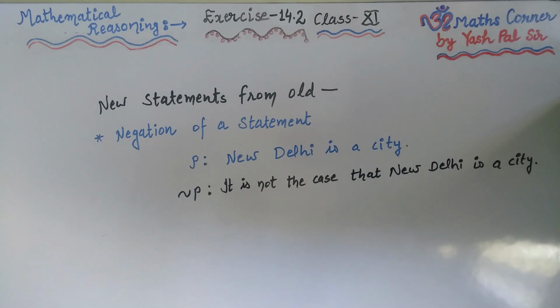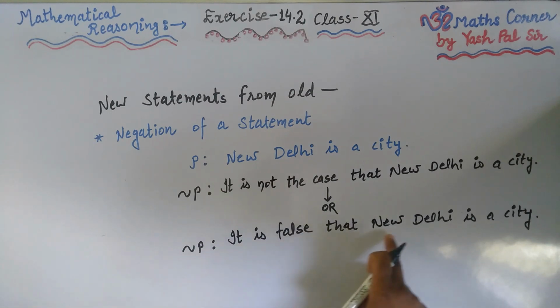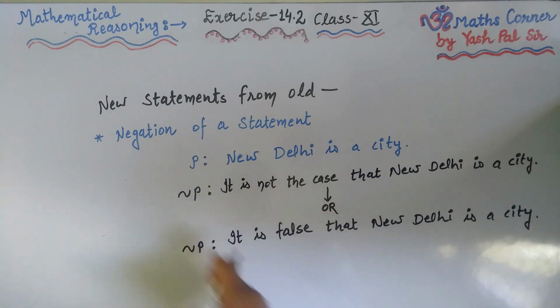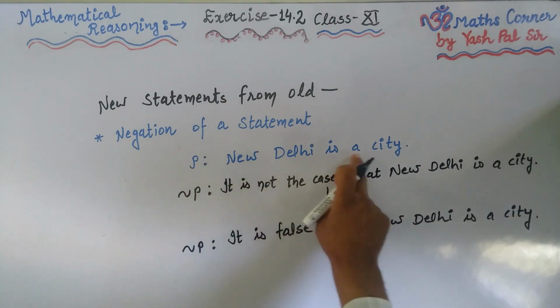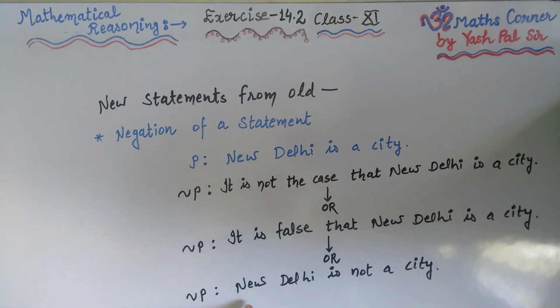Another way we can express the negation is to say it is false that New Delhi is a city. The meaning of these two negations is the same, but this is just the denial of the given statement P. One more form, simply we can say New Delhi is not a city.